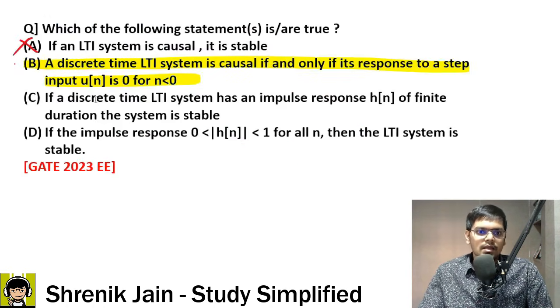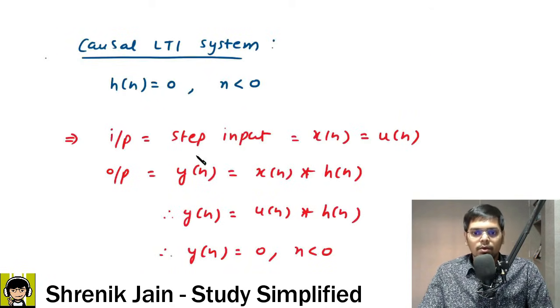So they are saying that a discrete time LTI system is causal if and only if its response to a step input u of n is 0 for n less than 0. That makes sense. This is absolutely correct. We have proven it: the input was u of n, we did the convolution, and we got the output. The output is 0 when n is less than 0, because that value is 0, and 0 convolved with h of n gives 0 only.